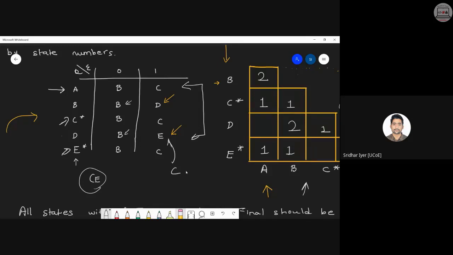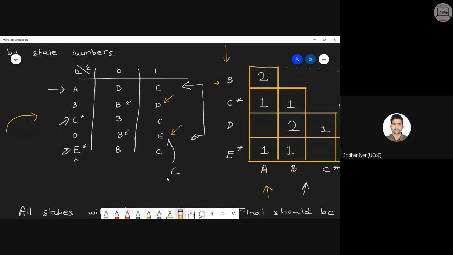So after merging, I can replace this E with a C, and then we can do the merging. Then the transitions will become the same and both will be non-final states. Am I correct? So initially you couldn't just guess whether this could be merged or not, but after going through all this box method step, you can be sure that these states can be merged together.